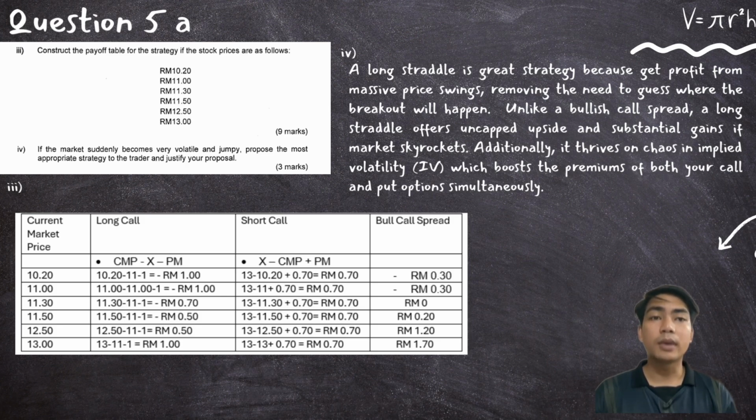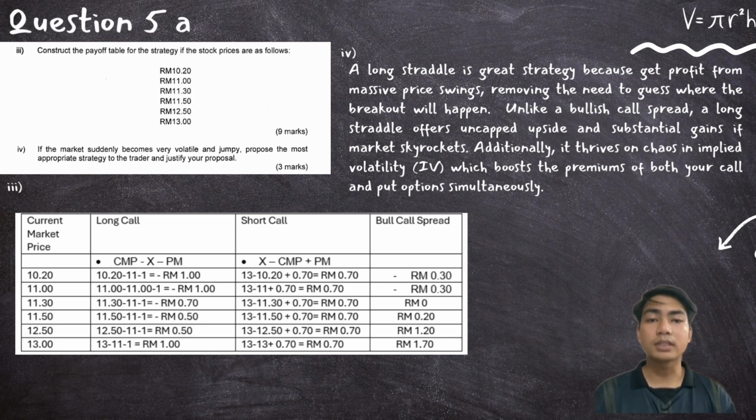Next question: if the market suddenly becomes very volatile and jumpy, propose the most appropriate strategy to the trader and justify your answer. For this answer, I will choose a long straddle strategy instead. This strategy involves buying both a call option and a put option with the same strike price and expiry date.